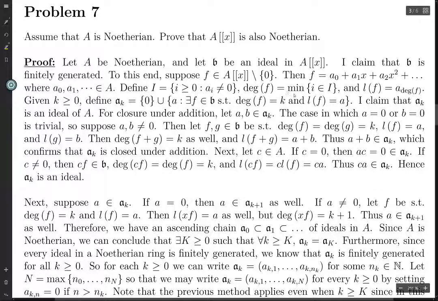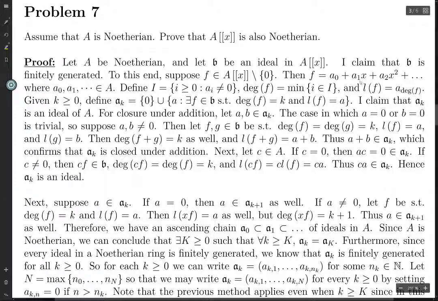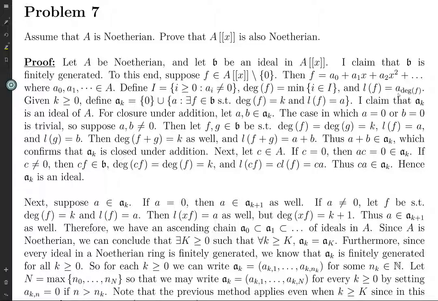So the degree of f is the smallest integer such that the corresponding power of x has a non-zero coefficient. And then L of f is going to be whatever that coefficient is. So it's the coefficient of the lowest order term which has non-zero coefficient.